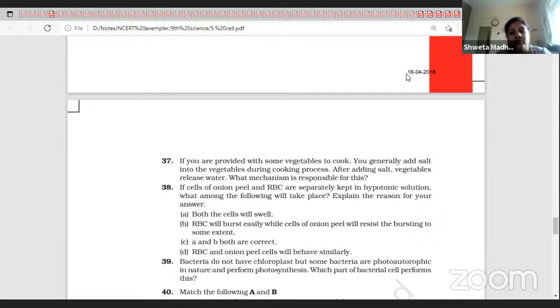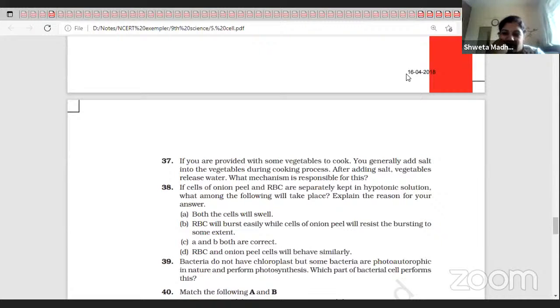Both the cells will swell. RBC burst easily while cells of onion peel will resist bursting to some extent. Both A and B are correct. Or RBC and onion peel cells will behave similarly. Ma'am, D, RBC and onion peel cells behave similarly.